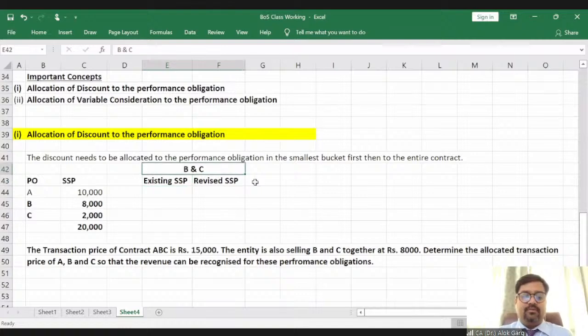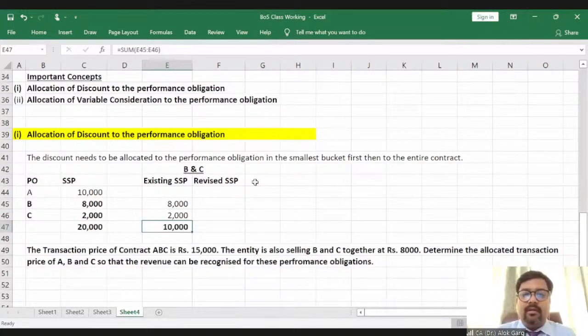I hope it is clear to everyone. What is the existing SSP for B and C? 8,000 and 2,000, total is 10,000, right? Clear?